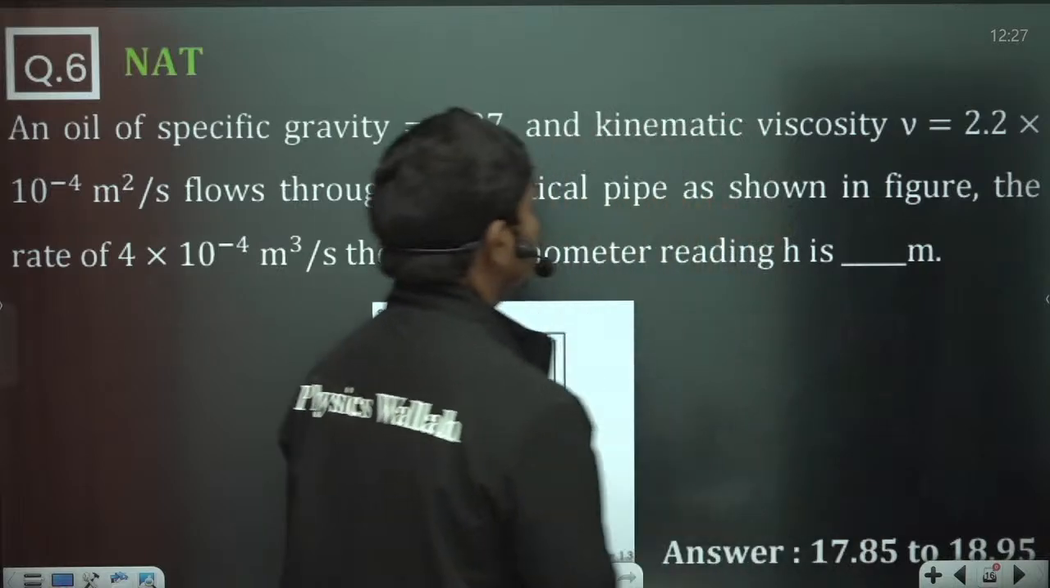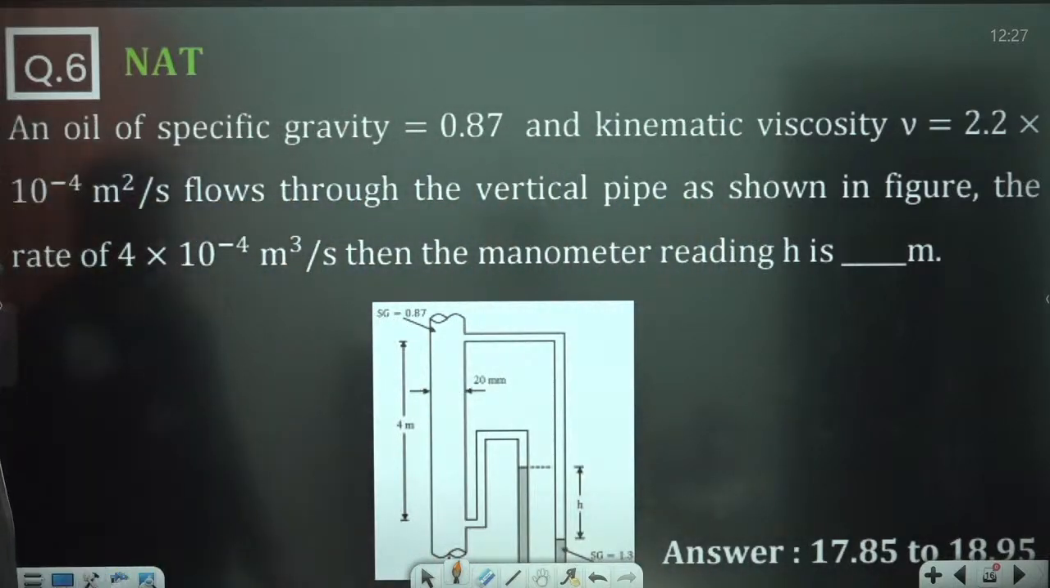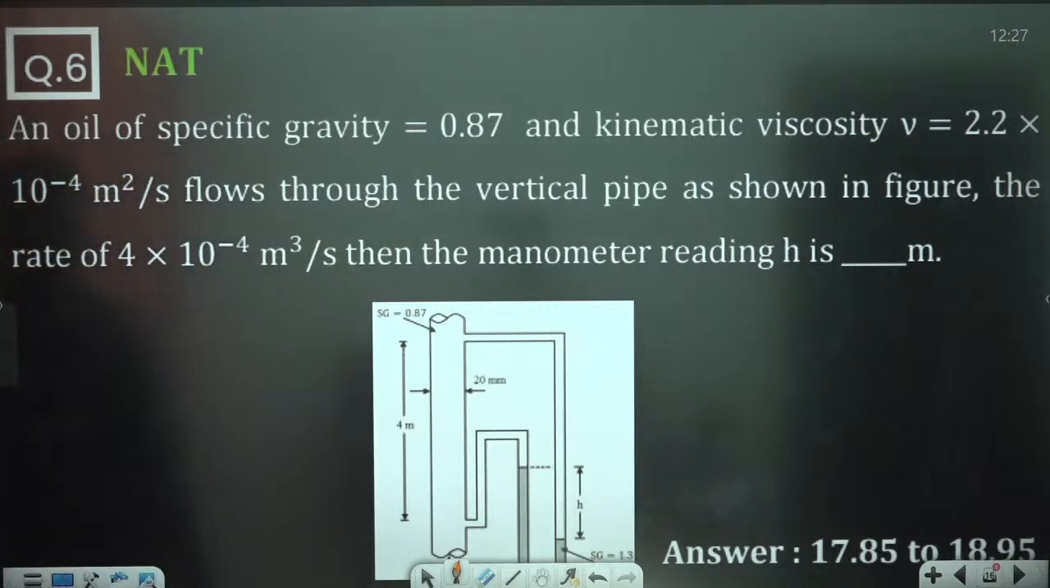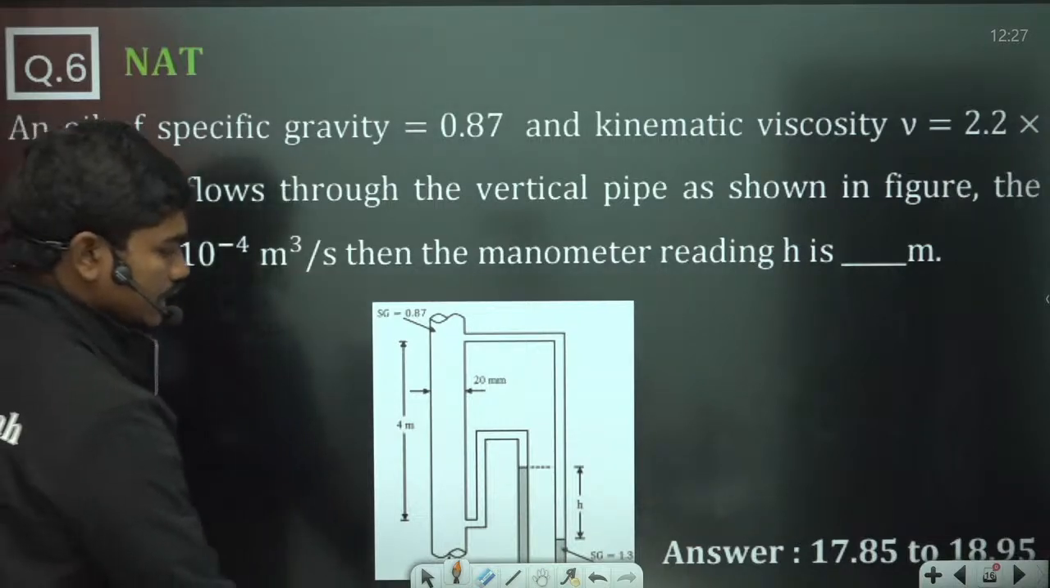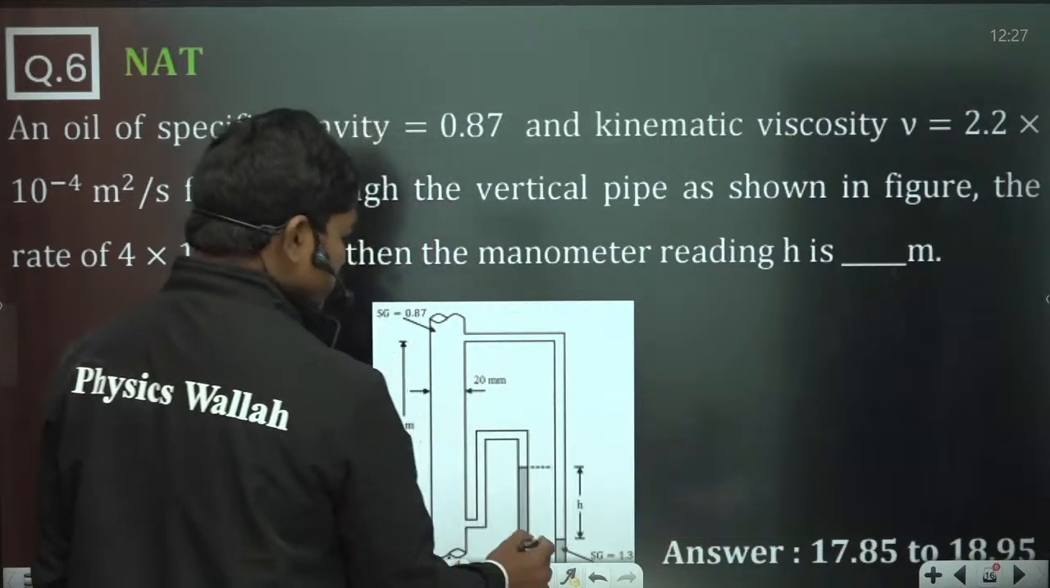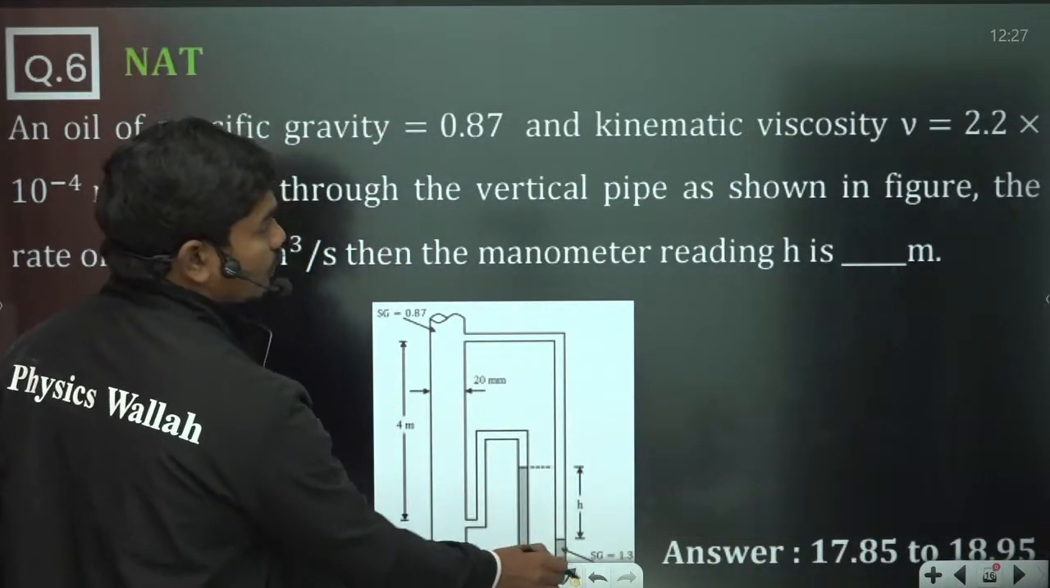So let us see this question. An oil of specific gravity 0.87 and kinematic viscosity nu equal to 2.2 into 10 to the power minus 4 meter square per second flows through the vertical pipe as shown in the figure. The rate of flow is 4 into 10 power minus 4 meter cube per second. Then the manometric reading H is dash. So if you see, there is a manometric fluid like this. This manometric fluid is of specific gravity 1.3.